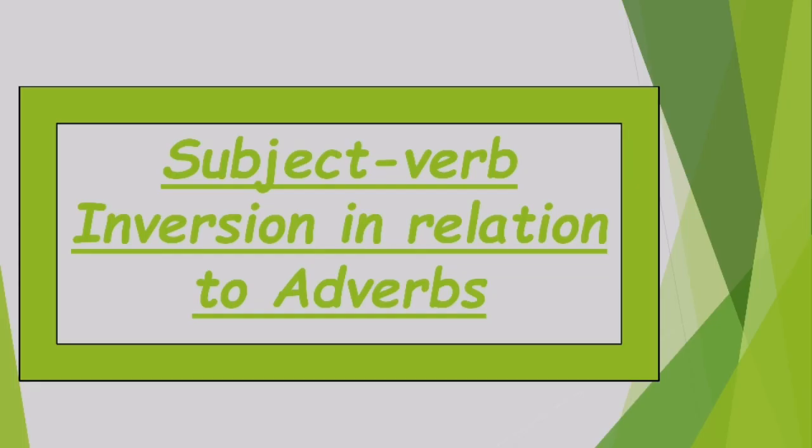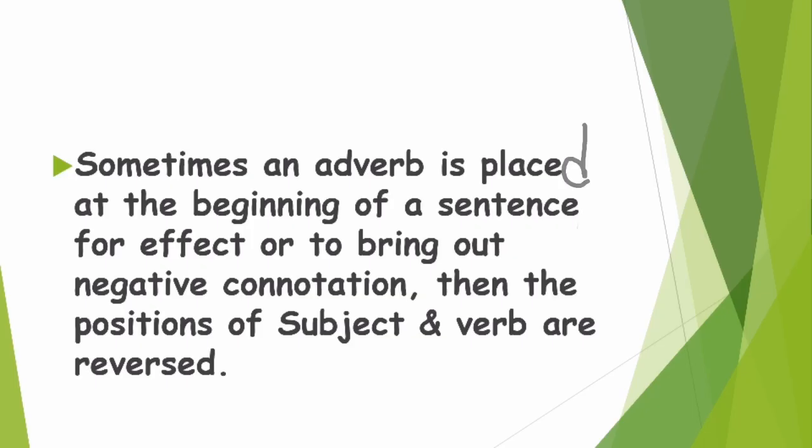Next topic, students, is subject verb inversion in relation to adverbs. Inversion means their positions are reversed. When will the subject come and when will the verb come? Sometimes an adverb is placed at the beginning of a sentence for effect or to bring out a negative connotation. Then the positions of subject and verb are reversed.